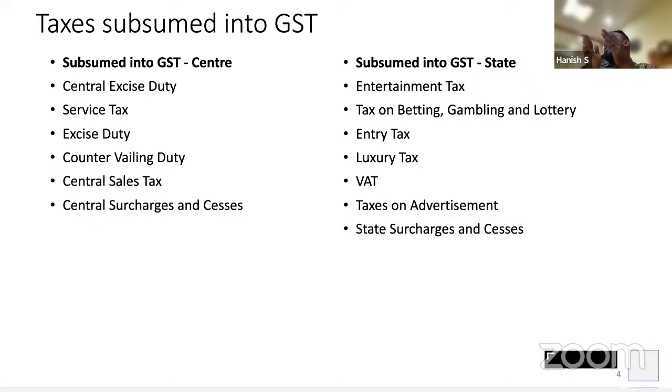Entry tax was there. So from Karnataka, if you go to Tamil Nadu, you have to pay entry tax. Then there was luxury tax. If you go to a 5-star hotel and enjoy its luxuries, you have to pay luxury tax. Then there was VAT on sale of goods, and advertisement tax if you advertise something. There was also a state surcharge, like the special entry tax, which was a surcharge. So all these were the taxes a taxpayer had to pay pre-GST. Imagine if you were writing the exam before 2017.